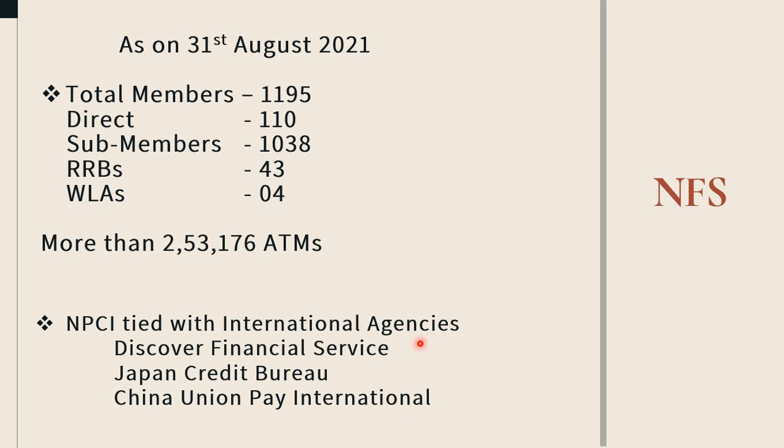Discover Financial Services, Japan Credit Bureau, and China UnionPay International, these three units are connected to the network of the National Financial Switch. It means the cardholders of these three organizations can utilize and avail the services of various banks through this national network.